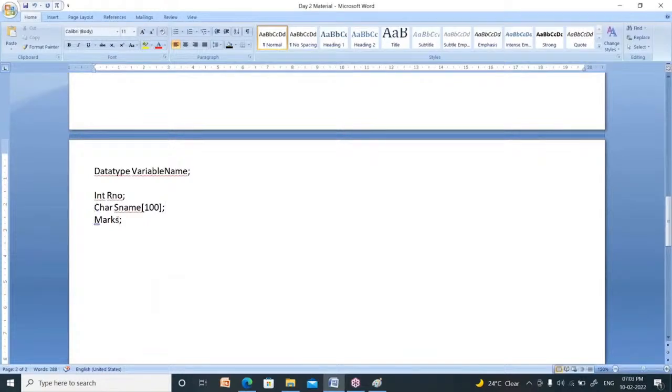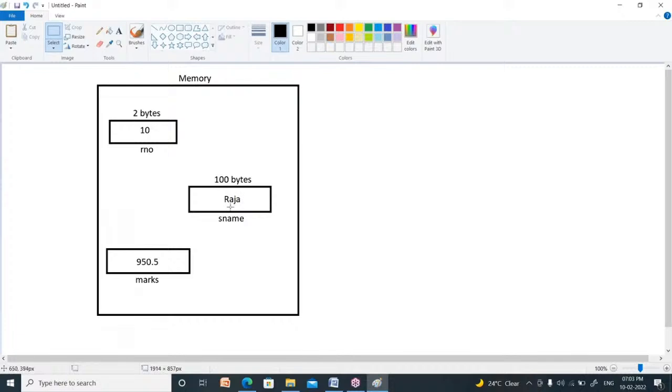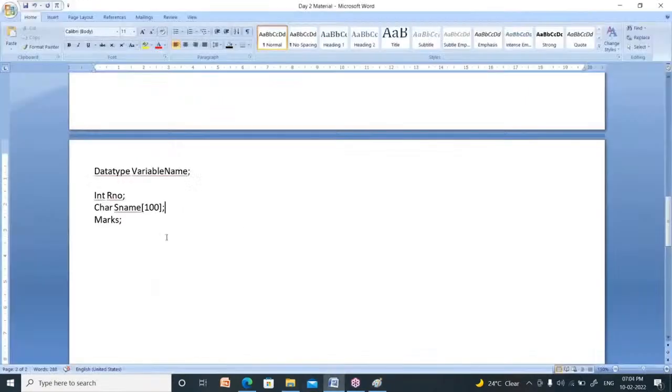See here, just you write this. It is called as character. Whenever you write a square bracket with some size inside it, then it is called as string. String is nothing but a group of characters. See here, R is a character, A is a character, J is also a character, A is also a character. Whenever you group these four, then it becomes Raja. That is known as string. So it is string, it is integer.